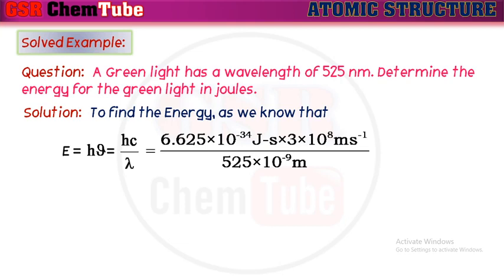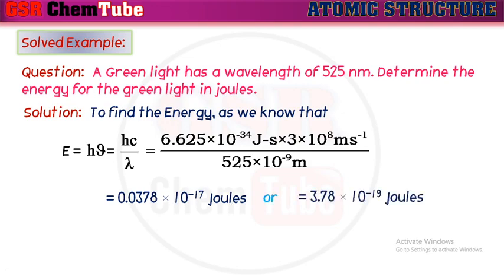The h value, that is Planck's constant value, is 6.625 into 10 to the power of minus 34 joule second, and the value of c, which is the velocity of light, is 3 into 10 to the power of 8 meters per second, and the wavelength is 525 nanometers. Here we have converted nanometers into meters by multiplying by 10 to the power minus 9 meters. By this calculation, we get the value of energy as 0.0378 into 10 to the power minus 17 joules, or 3.78 into 10 to the power minus 19 joules.